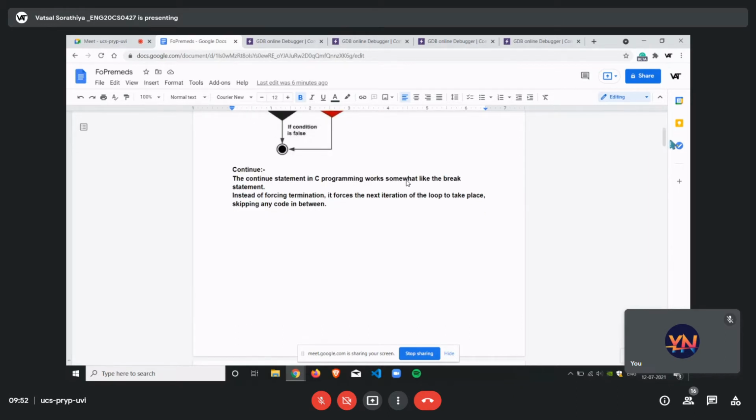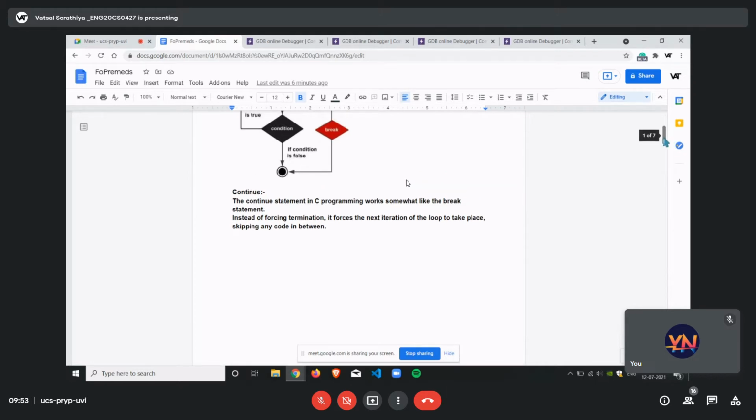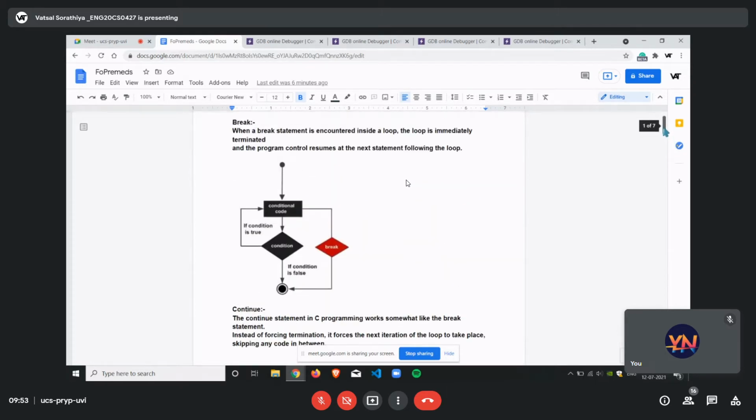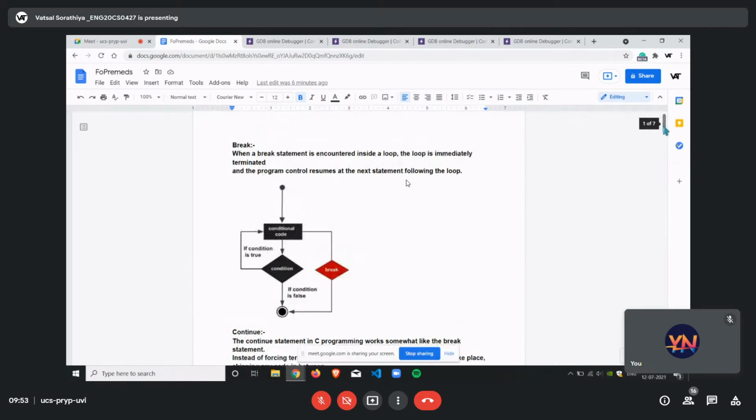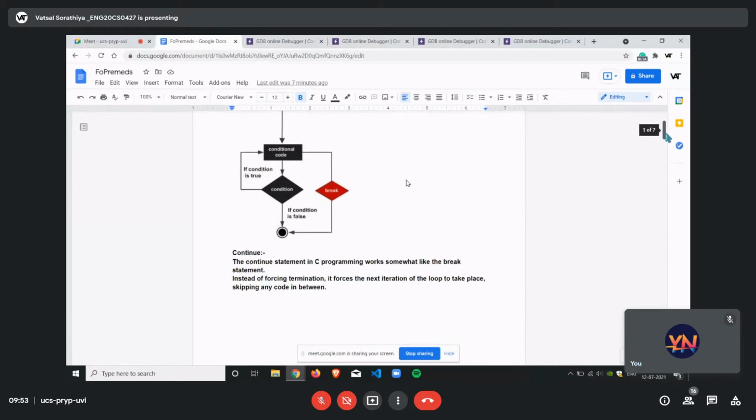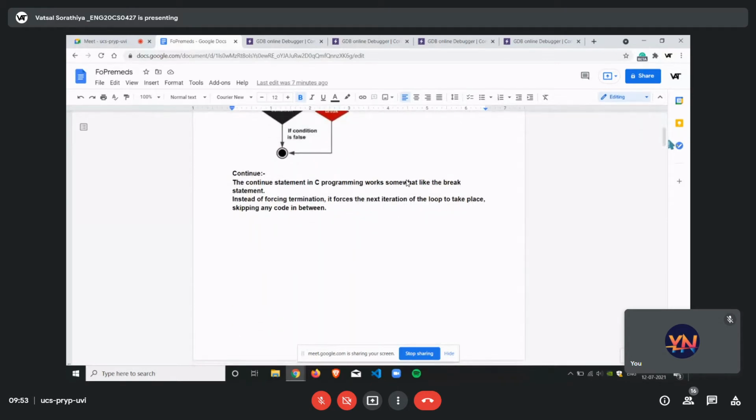The continue statement doesn't force termination like break. In break, whatever is there after it, the control goes after the loop. For example, if we have a for loop or a while loop, in that first we are doing a is equal to a plus 1, or a plus plus, and then we do a break, and then if we have two or three conditions after that, like subtracting something from a, after break it doesn't execute them. The control directly passes over and exits the loop. But in continue,